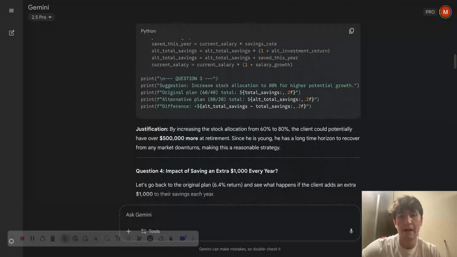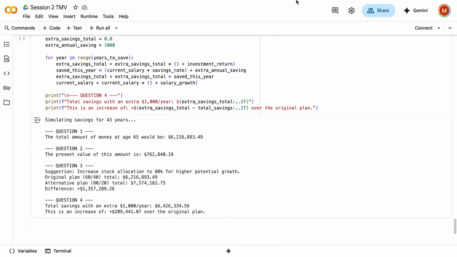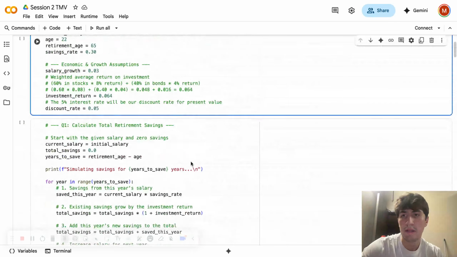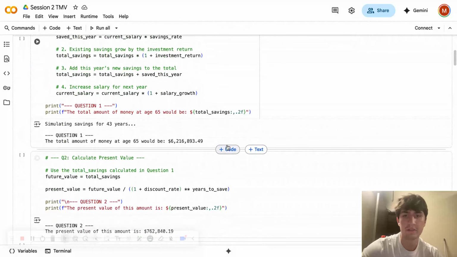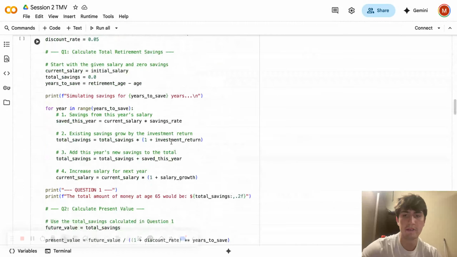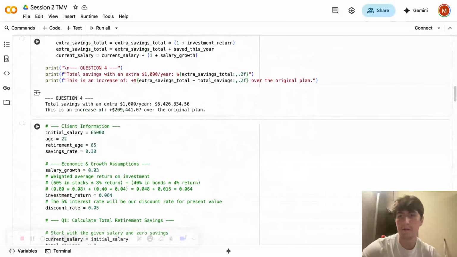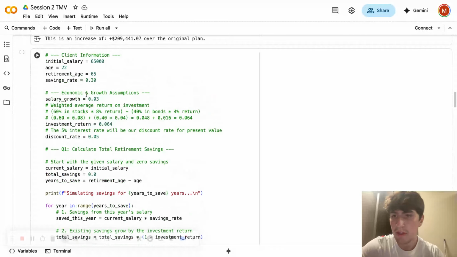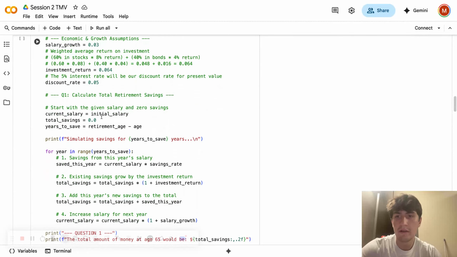So I copy and pasted the code into our Colab. And it started out with this, and I did it one by one, and it started giving me one by one answers. But then to simplify it, I put it all in one big code, which I'll go through right here. So first, we have all the information that I just told you, and then the initial salary, total savings is 0, years to save.